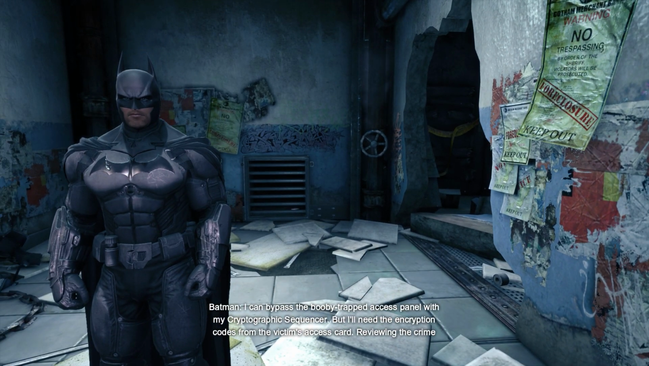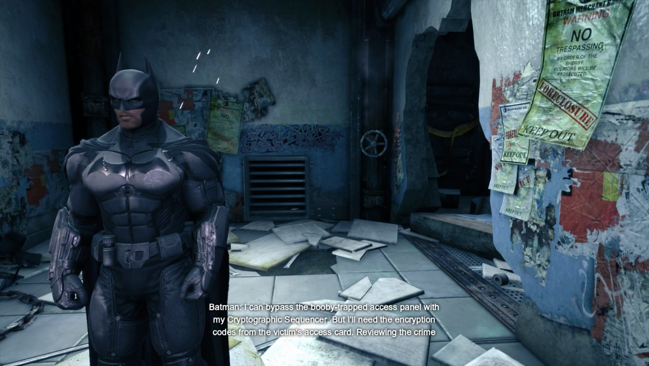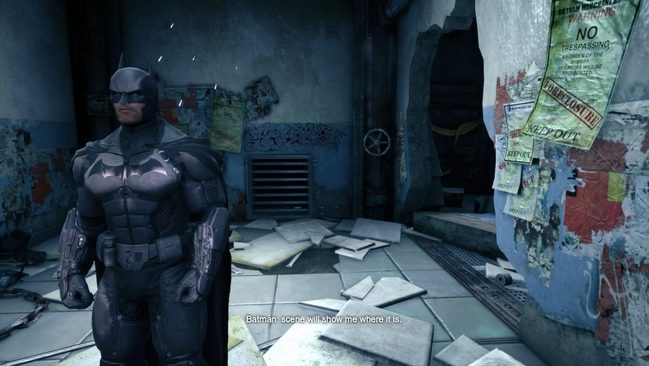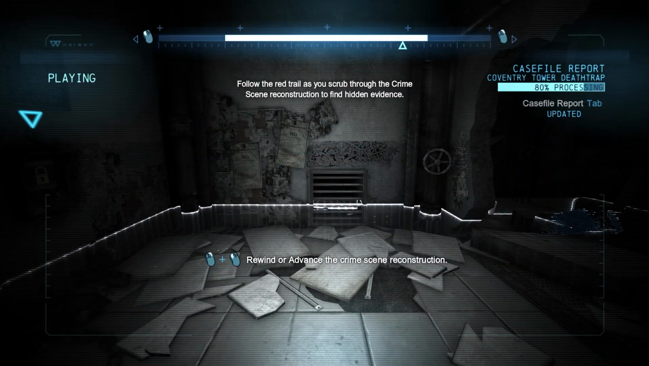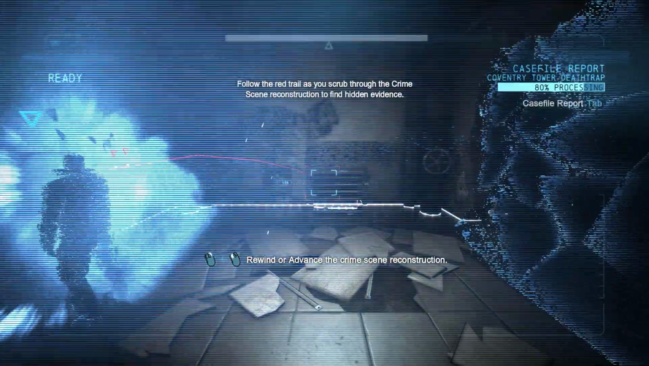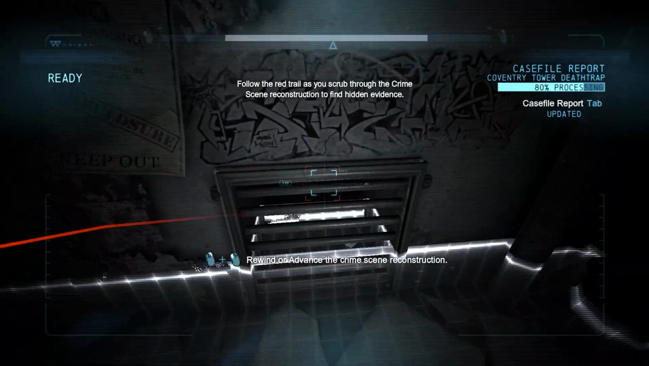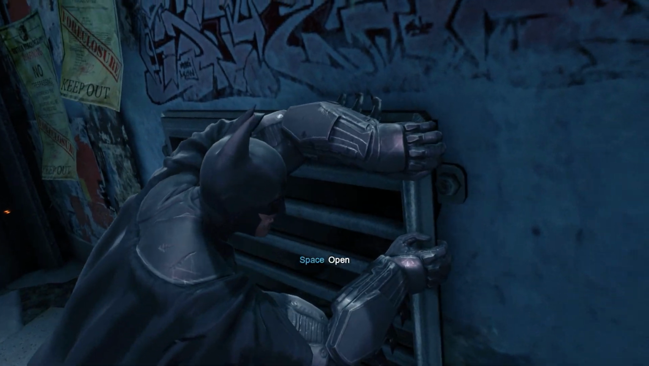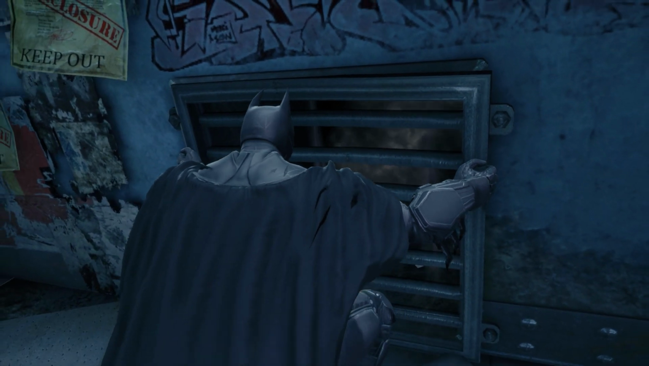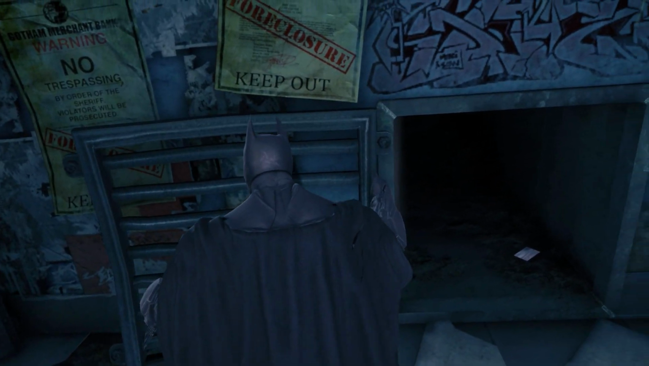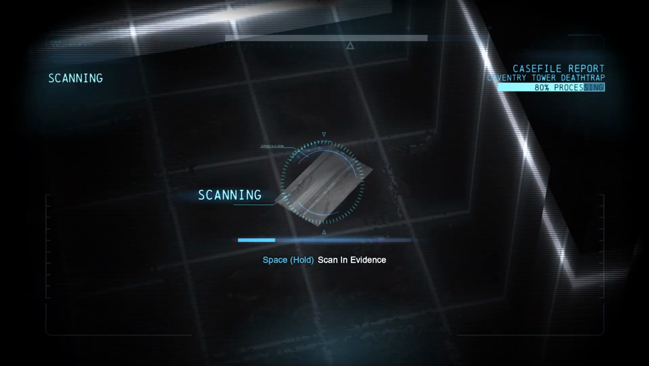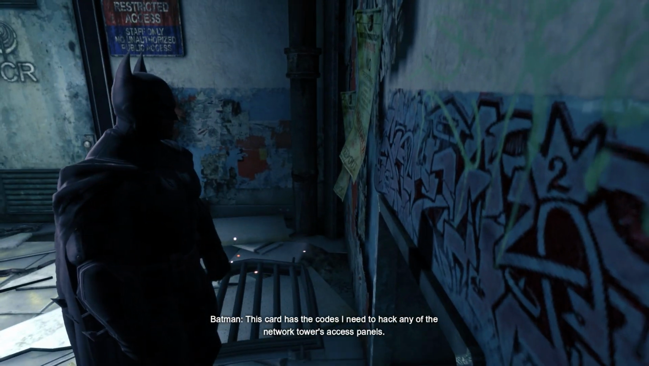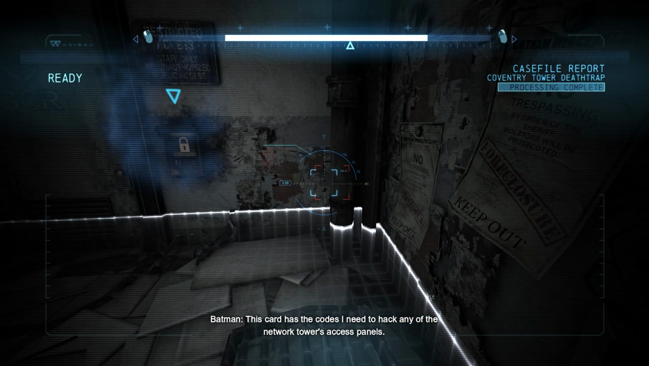Looks like someone's tying up loose ends. I can bypass the booby-trapped access panel with my cryptographic sequencer, but I'll need the encryption codes from the victim's access card. Reviewing the crime scene will show me where it is. This card has the codes I need to hack any of the network tower's access panels.